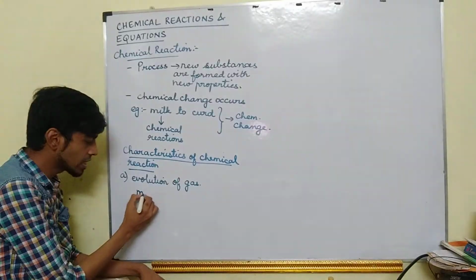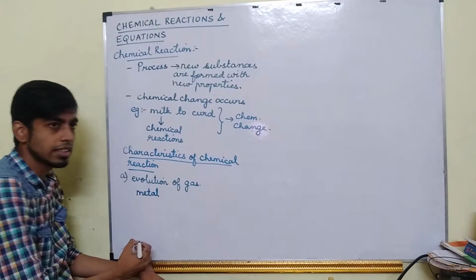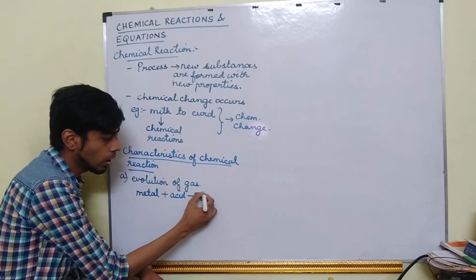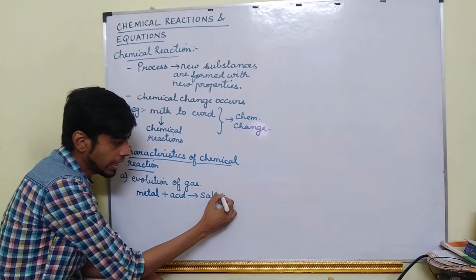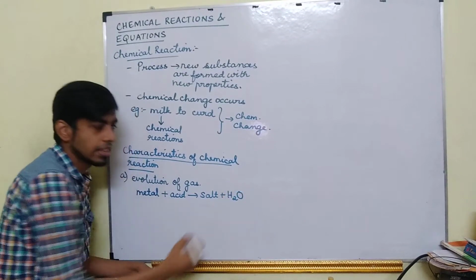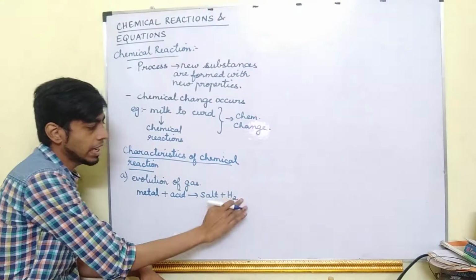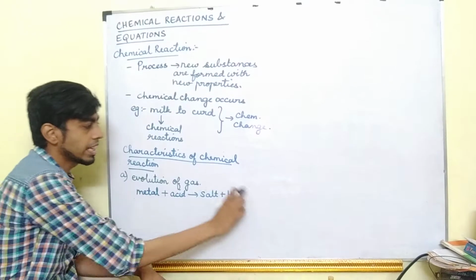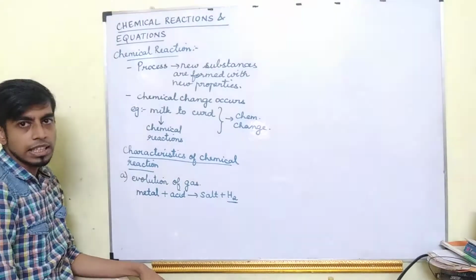For example, we studied in the metals and non-metals lesson: metals will react with acid to form salt and hydrogen gas. So here the gas is released. So this is an example of a chemical reaction.